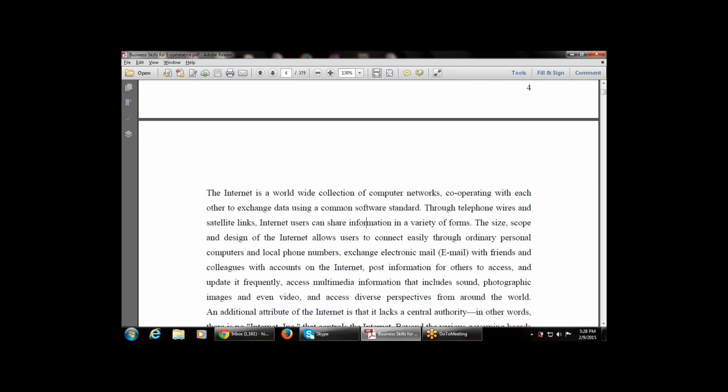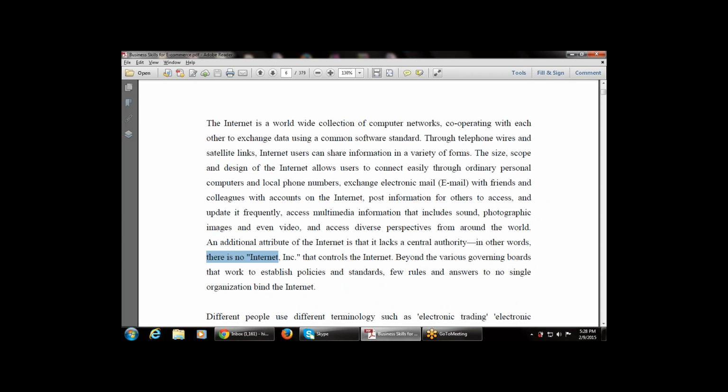An additional attribute of the internet is that it lacks a central authority. That is, there is no central authority. In other words, there is no internet incorporation that controls the internet. Whatever my requirement, I do on the internet. So there is no supervisor for the internet, no supervisor that oversees what we are doing on the internet.